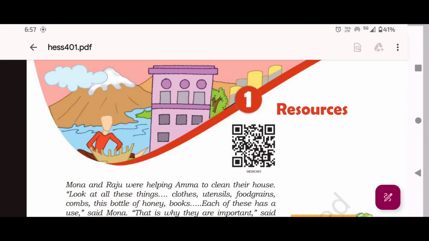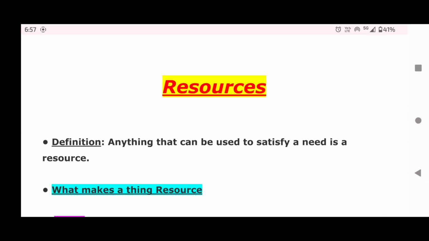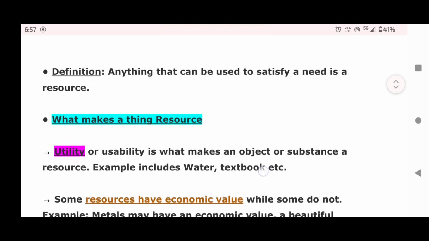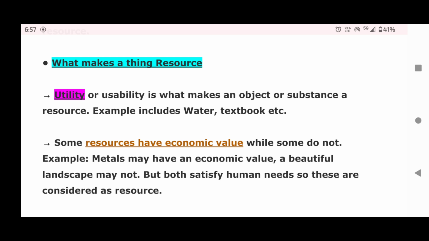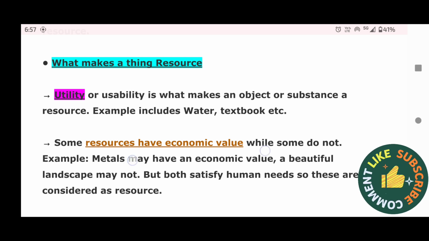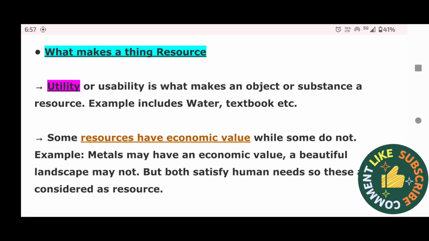Today we are going to read Class 8th Standard Geography, Chapter 1, Resources. In this chapter, we will try to know what is resources. Anything that can be used to satisfy the need is a resource. What makes a thing resource? Utility or usability is what makes an object or substance a resource. Examples include water, textbook, etc.